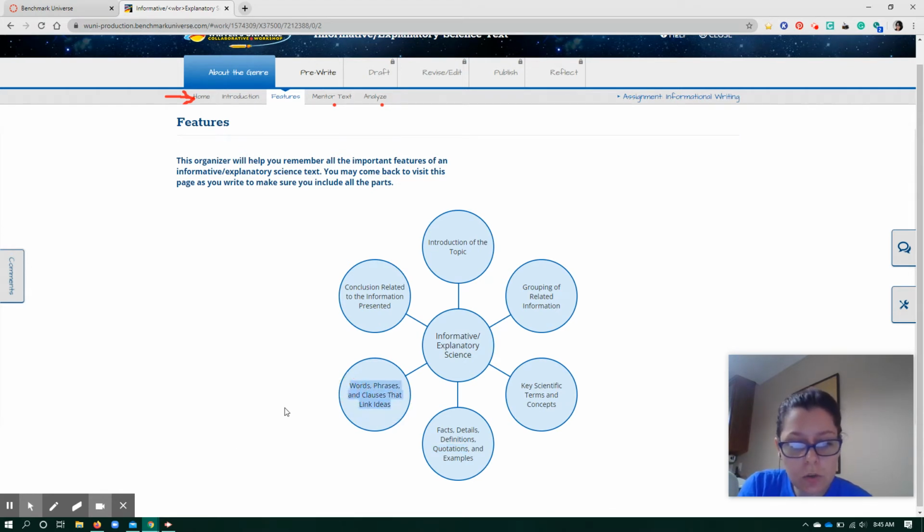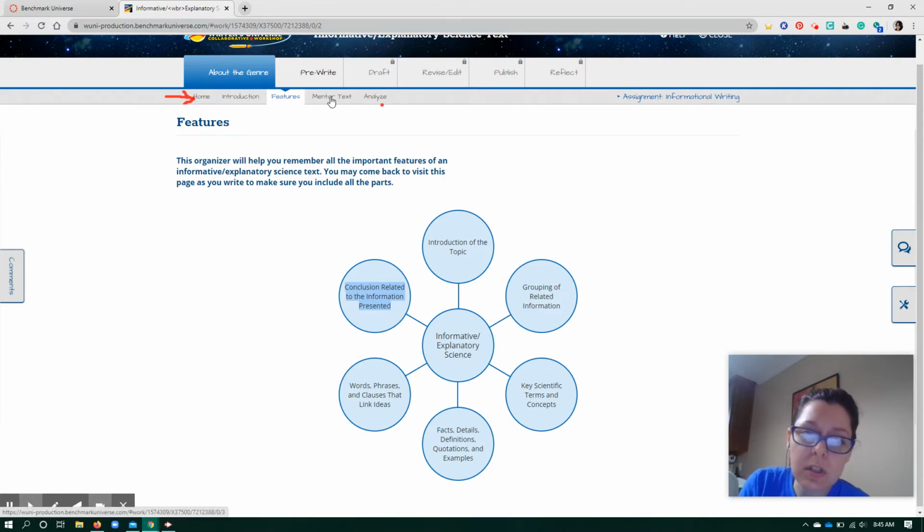You're also going to use words and phrases and clauses that link ideas, because in any essay, this is going to be pretty true. Now, your paragraph 3 is going to be a conclusion, and the conclusion needs to be related to the information that you're teaching us about. So you're going to review, go over different things, and that's what paragraph 3, your conclusion, is going to do.